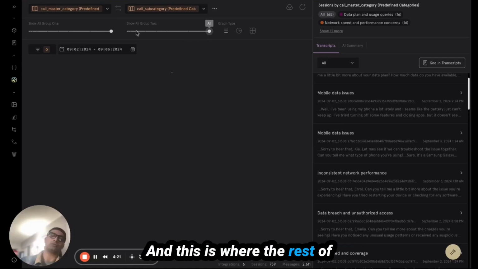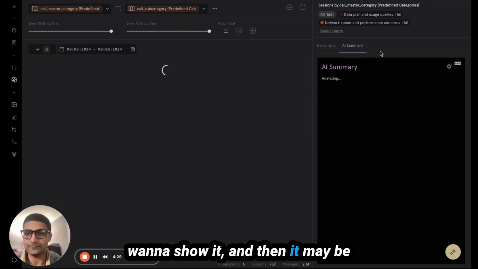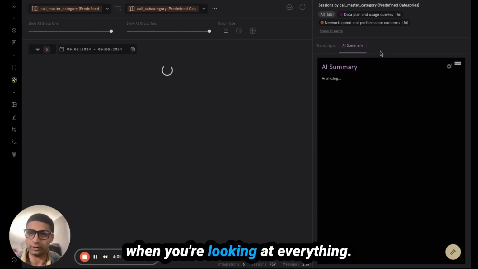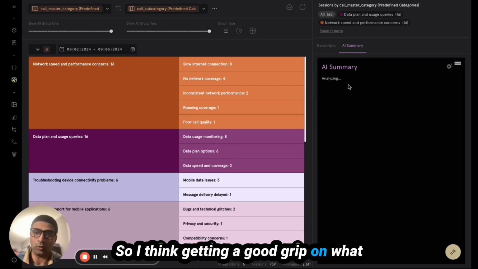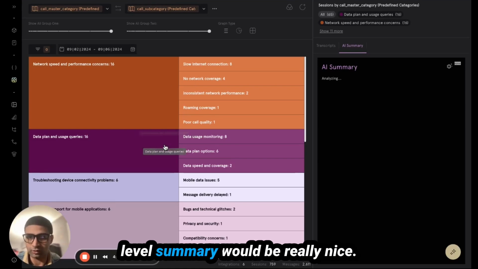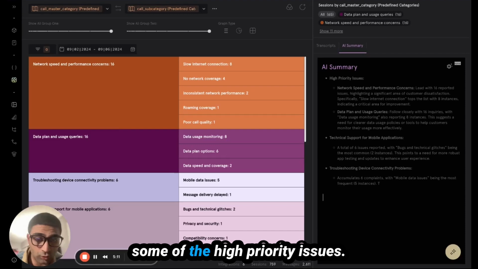And this is where the rest of our tooling comes in, right? You want to display all the data, you want to show it, and then it may be too much to read all at once, especially when you're looking at everything. So I think getting a good grip on what exactly is being said here with a high-level summary would be really nice. Great. So we can see here it's going through some of the high priority issues.